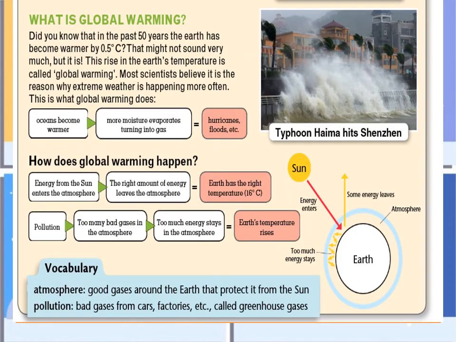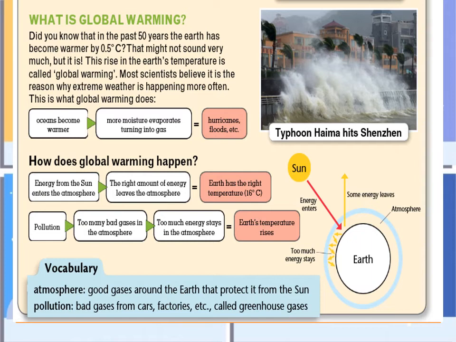Now let's move to the part which is talking about what is global warming. Okay, global warming. In this picture you can also see typhoon Haima, Hetsa, Shenzhen. So this is another type of extreme weather. Now let's read what is global warming.